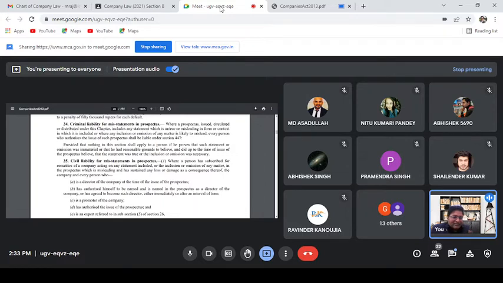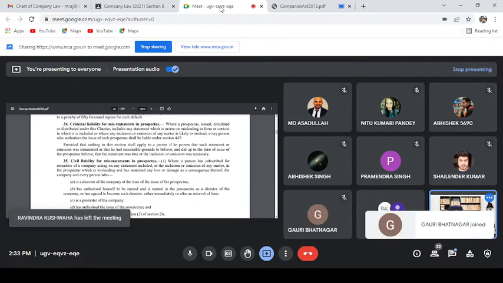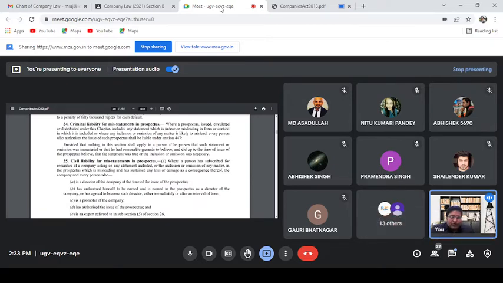So in that case, what situations are exempted is under the section 34 proviso: provided that nothing in this section shall apply to a person if he proves that such statement or omission was immaterial, or that he had reasonable ground to believe and did up to the time of issue of the prospectus believe the statement was true, or the inclusion or the omission was necessary.